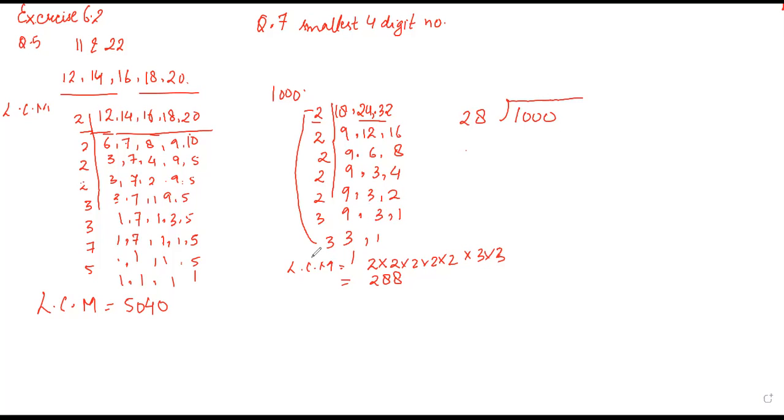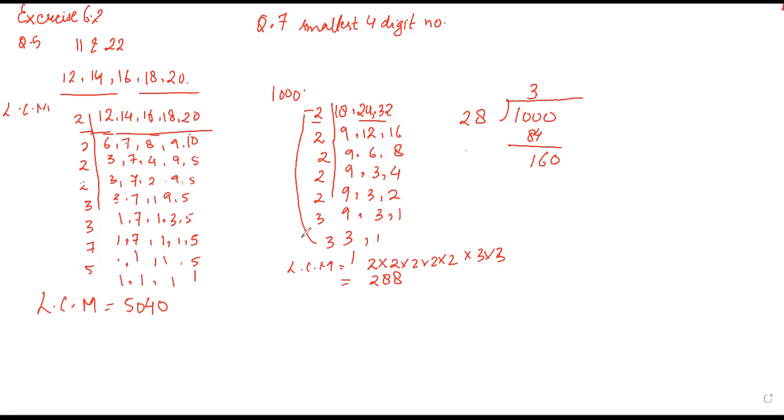28 into 3 will give you 84. 100 minus 84 will give you 16, so 160. Now again we will go with this, 28 into 5.